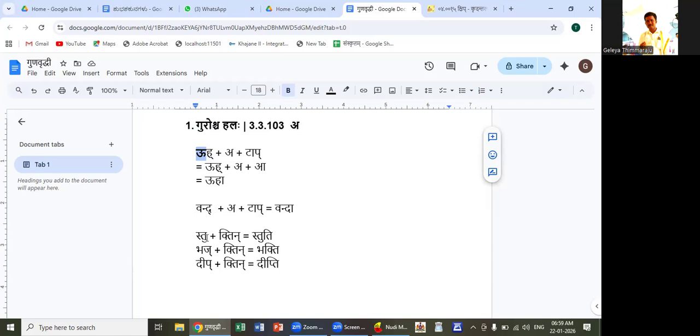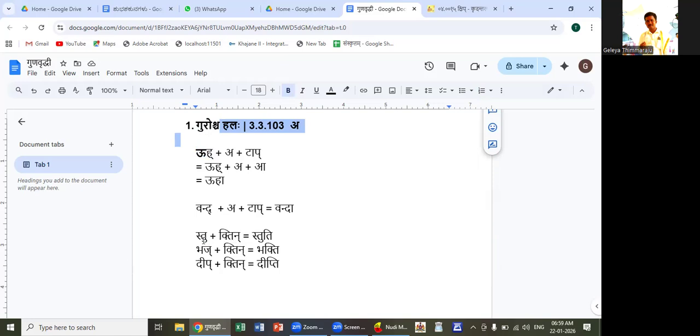For example, in stu, it ends with an ach letter, not a hal letter, and it does not have any guru letter. Both conditions are not satisfied, so this sutra is not applicable. By striyam tin we get tin. Here the kakara and nakara are it, only ti remains.